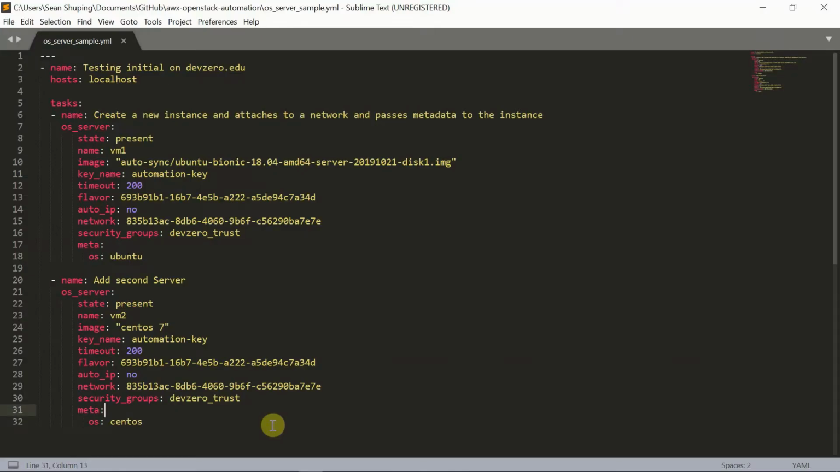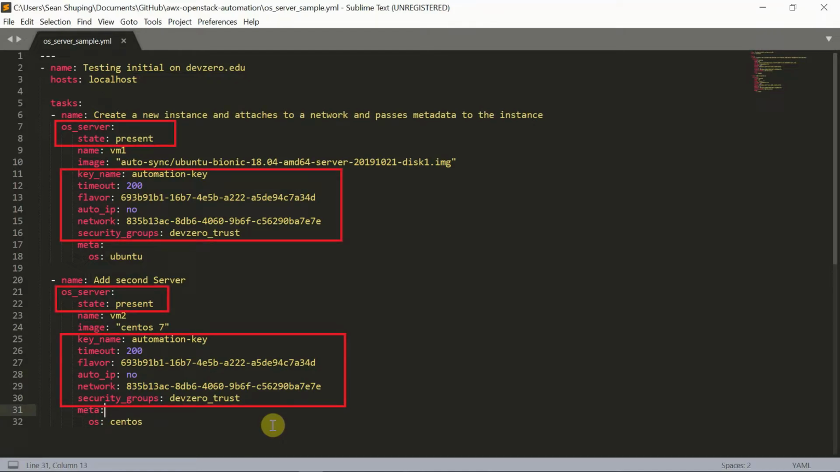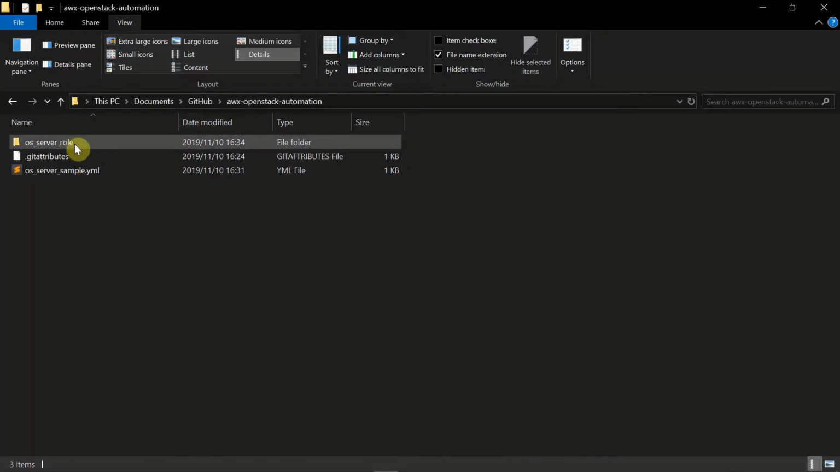Okay, so now that we've seen how to build infrastructure using a playbook, what we do notice is that there's a whole lot of repetition in the code. So instead of using an Ansible playbook to build the actual servers, I'm going to switch to an Ansible role.